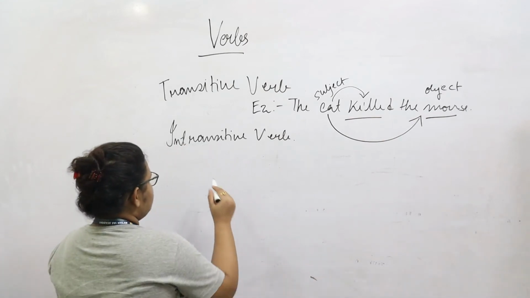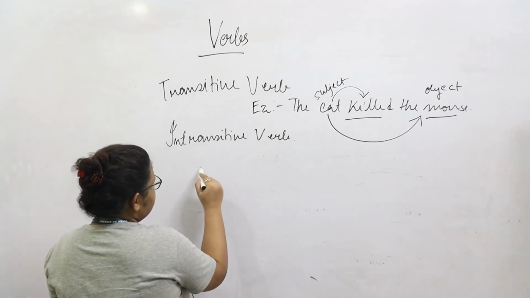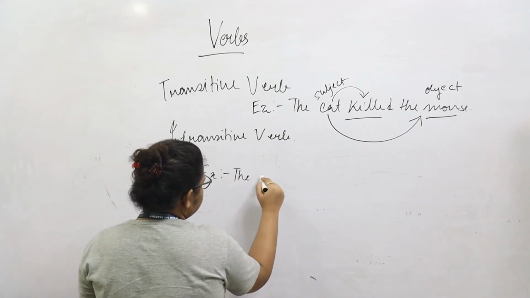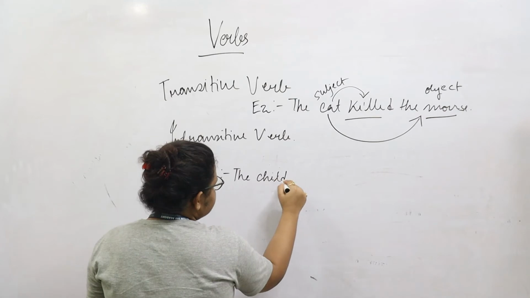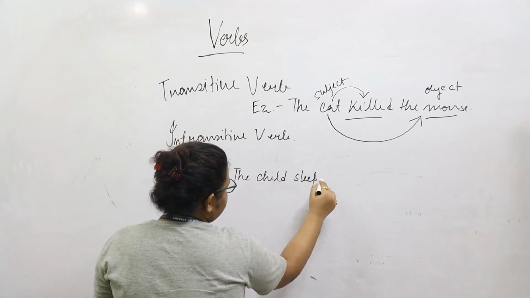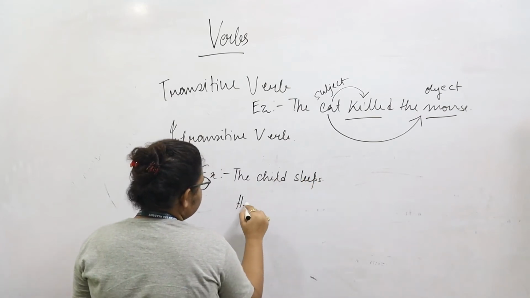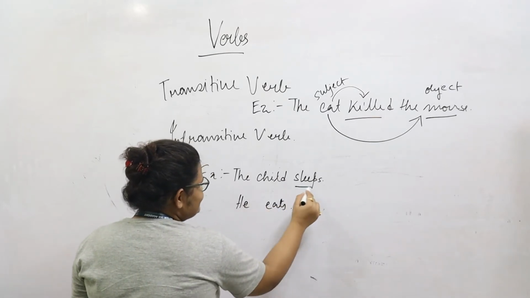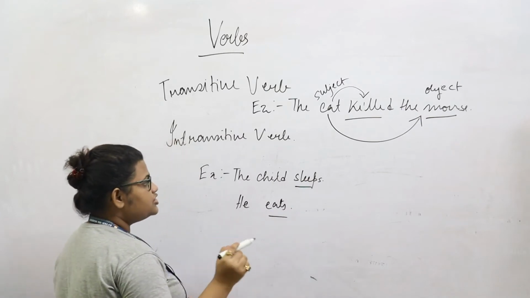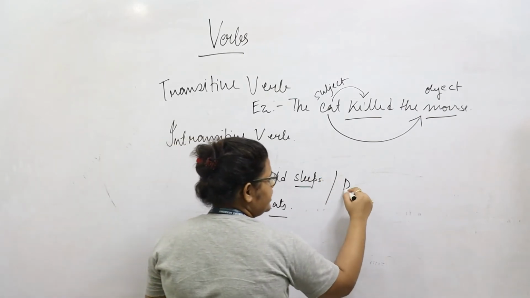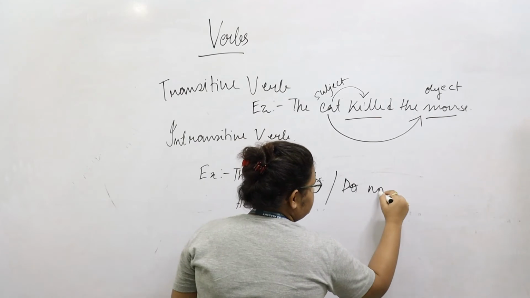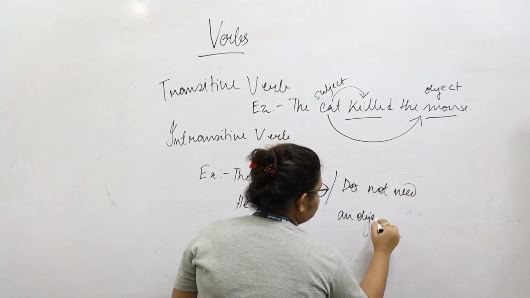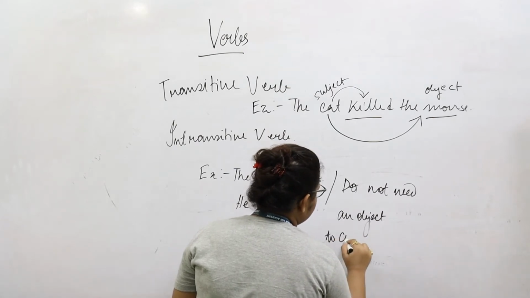An example of an intransitive verb would be the child sleeps or he eats. Words like eats, sleeps are words which do not need an object to complete their meaning.